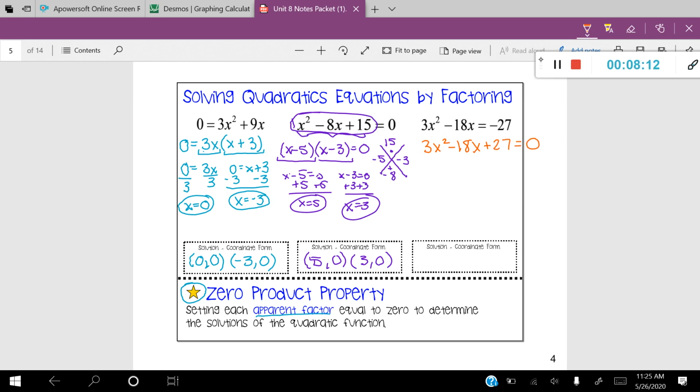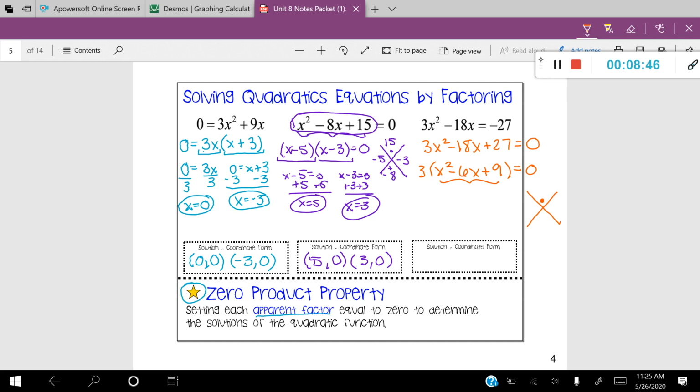All right, the first question you ask yourself is, do I have a GCF? And I do. So let's go ahead and pull out that GCF. 3, and I'm left with x squared minus 6x plus 9 is equal to 0. Now, even though we pulled out a GCF, this is not finished being factored. So you'll notice that I have a trinomial in the center here, and that trinomial has a coefficient a is 1. So we're going to go ahead and use that little technique that we used before.